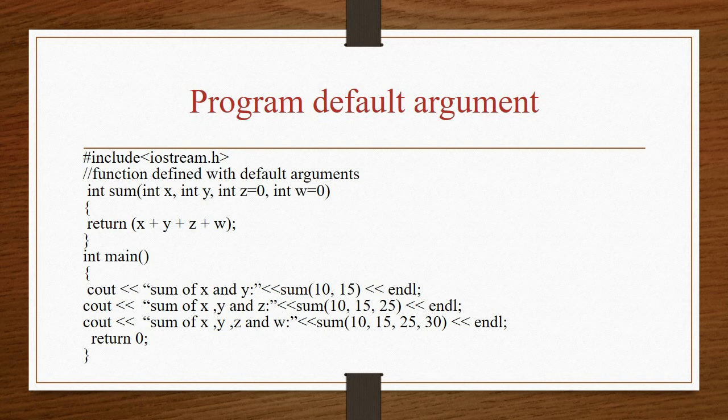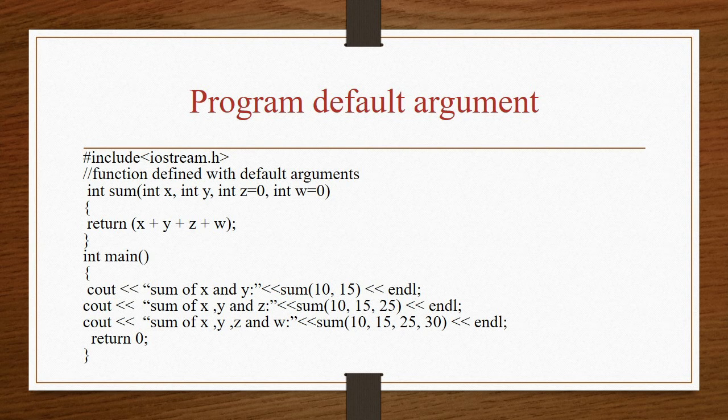In the main function, I have called the function 3 times. For the first function call, I pass the arguments with 2 values, 10 and 15. These values are passed to x and y. The addition of the 4 variables is done and returned to the output statement. And in the second call, I have passed the arguments for 3 variables, whereas the argument z is already initialized with 0. Now it is overwritten by 25.